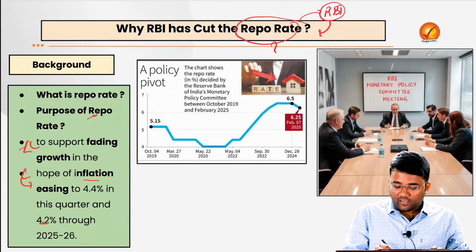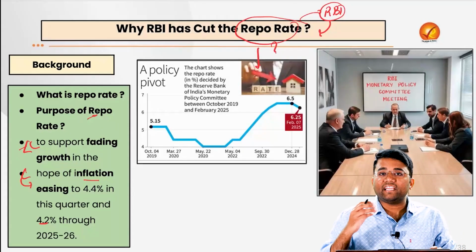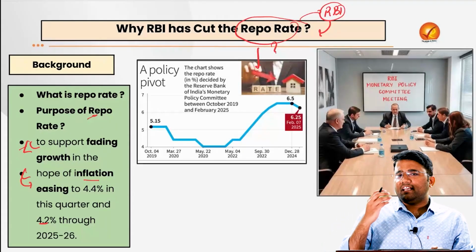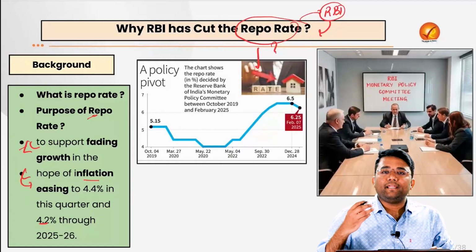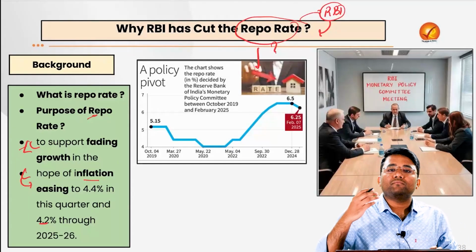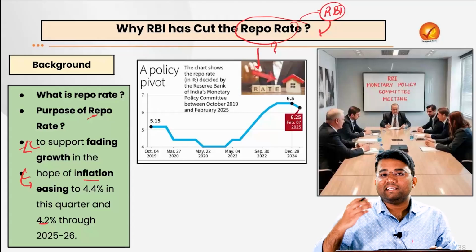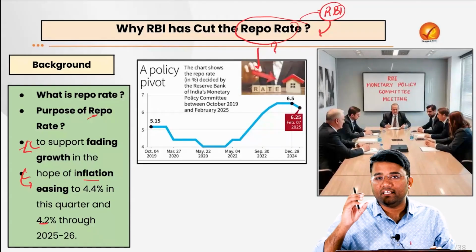The repo rate, whose full form is repurchase agreement rate, is the rate at which commercial banks can borrow funds or money from the RBI to meet their short-term liquidity needs.